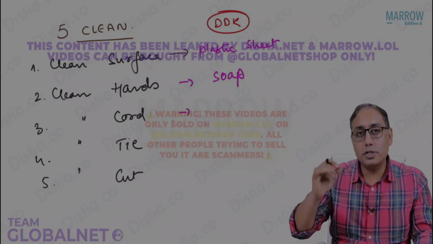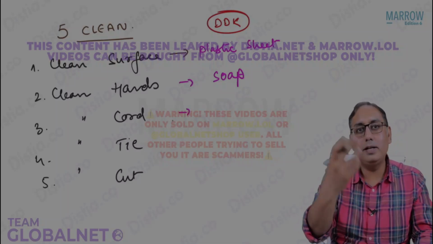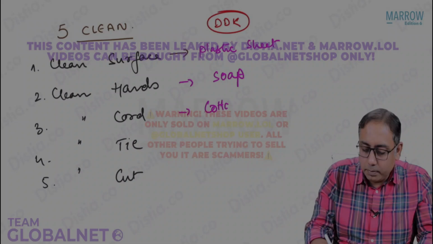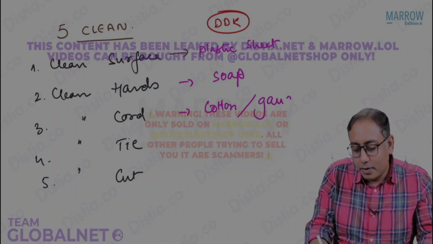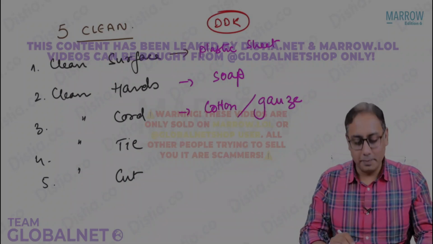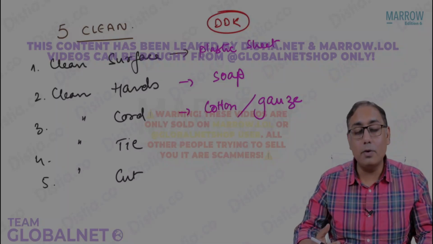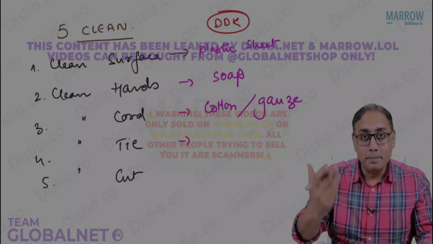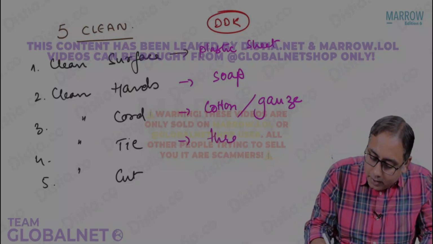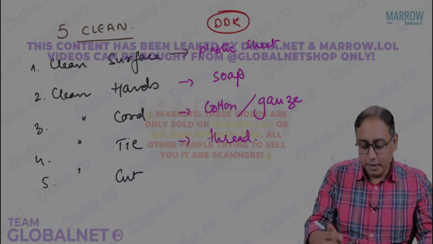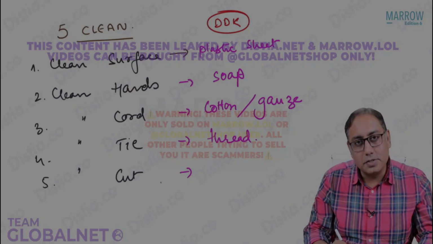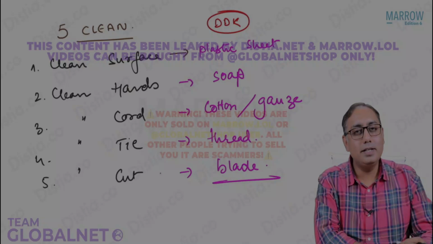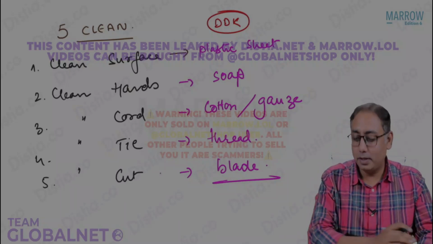For clean cord, what do you think? We want that the person should be holding a cord very cleanly. You don't hold it with anything. You are given a cotton piece, a gauze piece. One piece of gauze will be given. Next is, what is a clean tie? How will you have a clean tie? Don't answer me clamp. Clamp is very expensive. So for clean tie, we have a clean thread, a piece of thread. For clean cut, don't answer scissors. For clean cut, we have to answer blade. So these are the components in a disposable delivery kit.